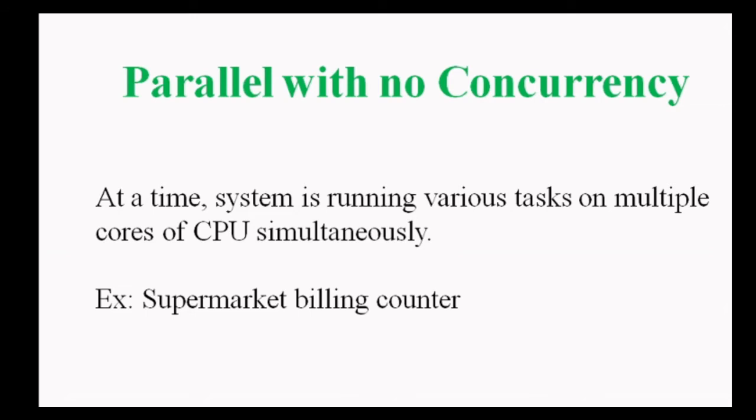As an example, whenever we go to the supermarket, we see multiple billing counters there. What happens at these counters? Multiple billing counters are doing their own work. So basically, these multiple billing counters are an example of parallelism.